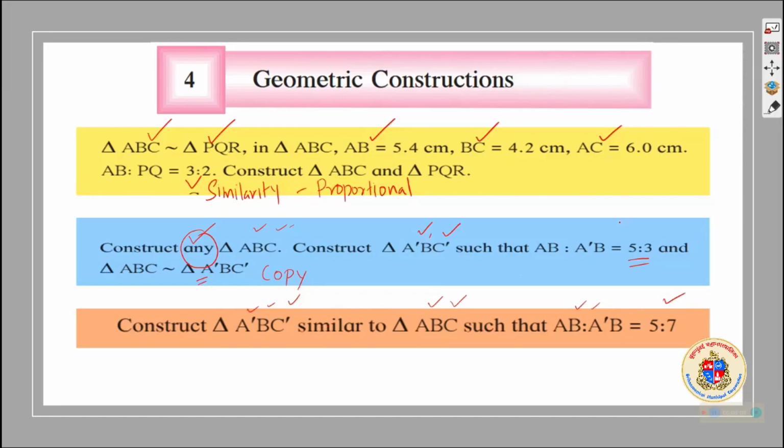But the difference is that here AB is to A dash B is given as 5:3, and there it is 5:7. When the ratio is 5:3, it indirectly tells us that AB is greater than A dash B, that is why 5:3. That means triangle ABC is big.